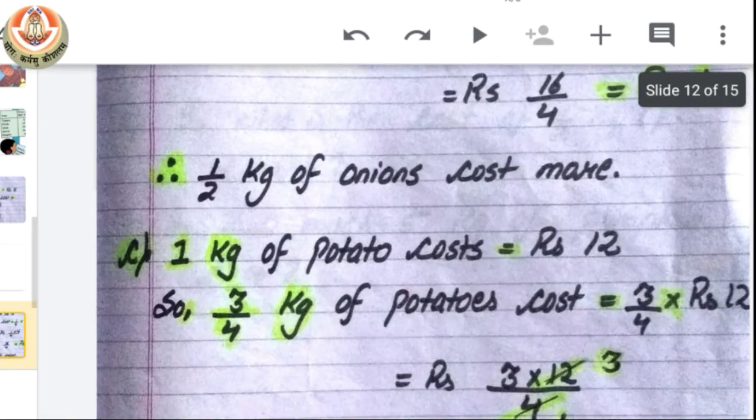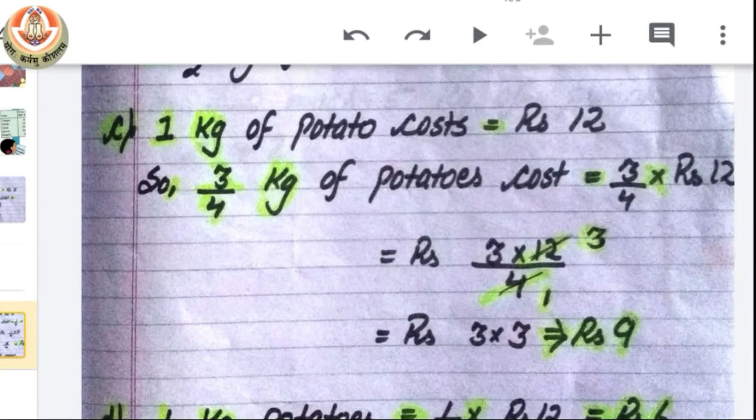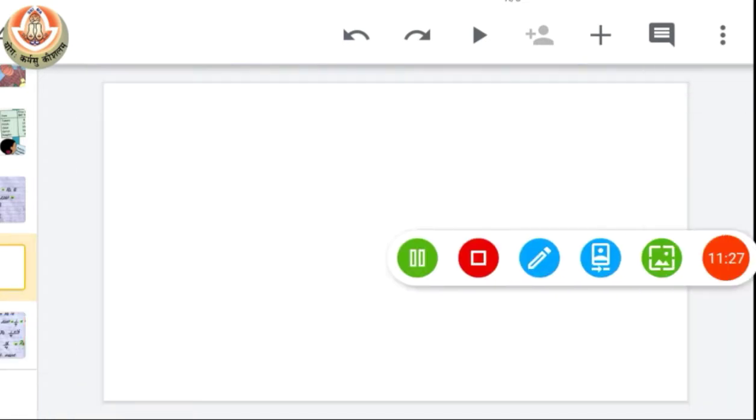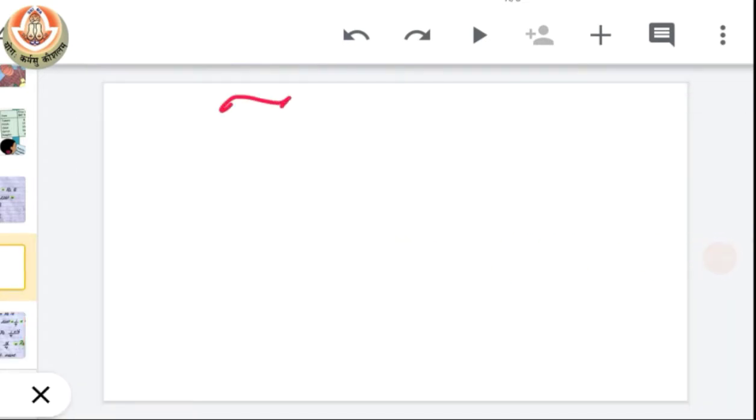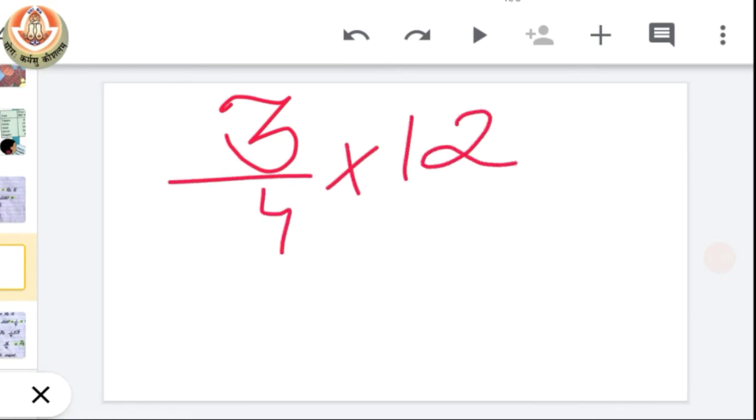Okay. So look here, as 1 kg of potato costs rupees 12, so 3 by 4th kg of potato will cost 3 by 4 multiplying with 12. Now look here carefully at how we have to solve it. We do not have any number in the lower position of 12, that means we have here 1.